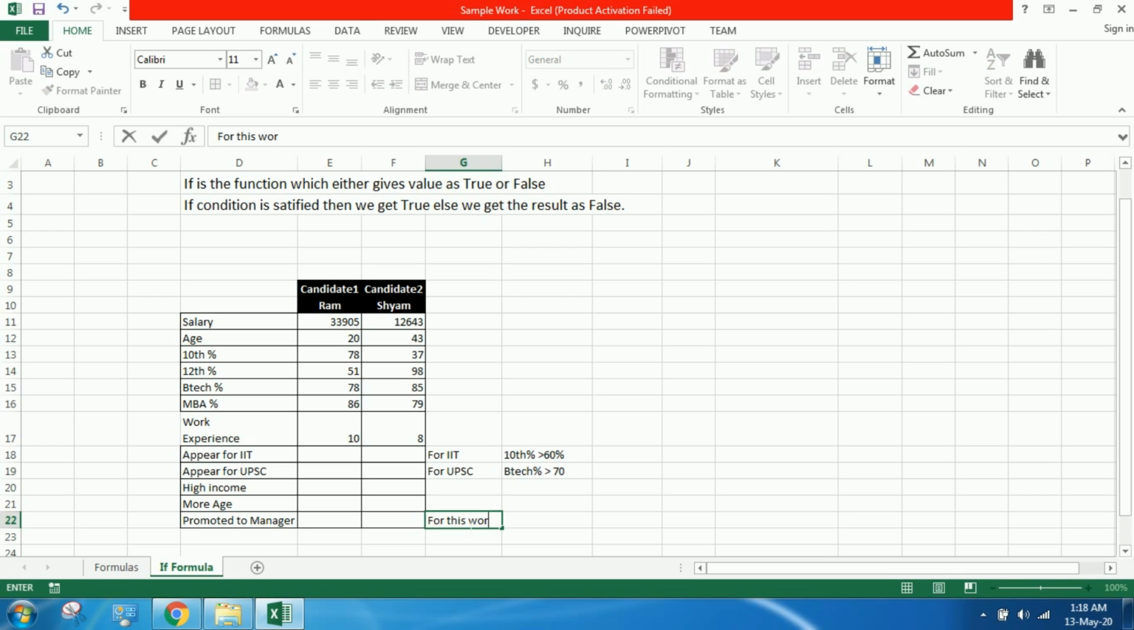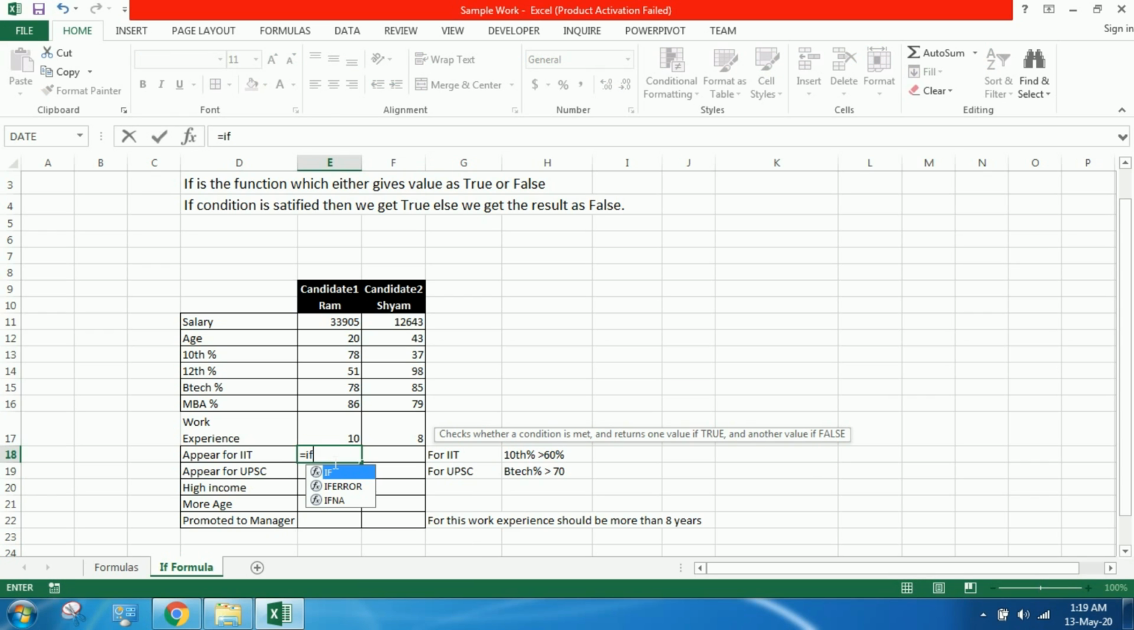To get promoted to manager level, the work experience should be greater than 8 years. It should be more than 8 years of work experience. To qualify to appear for an entrance exam in IIT, one should have a percentage of more than 60%.